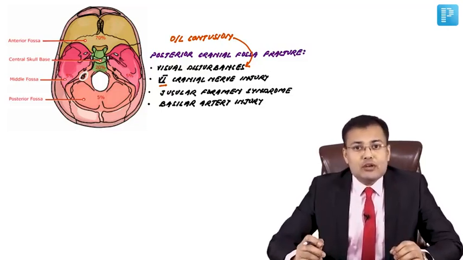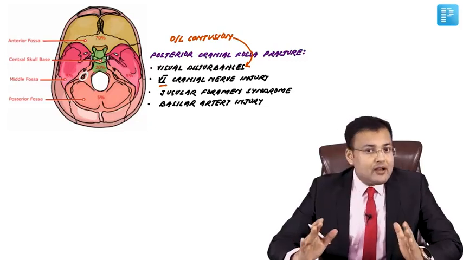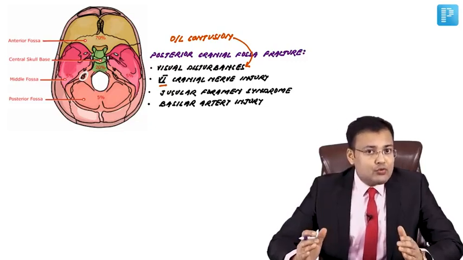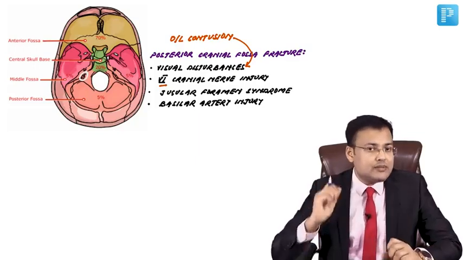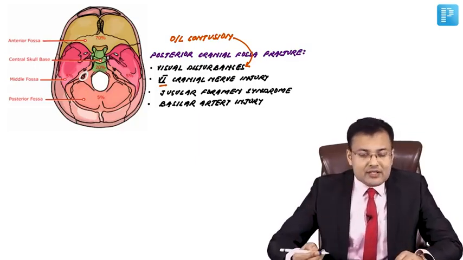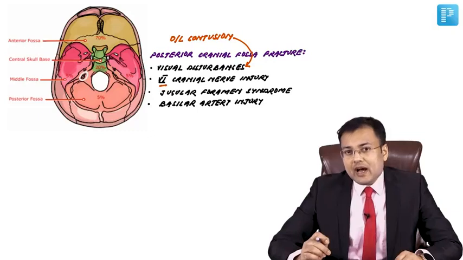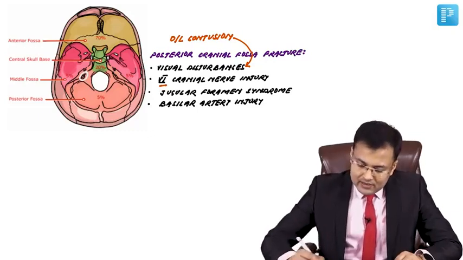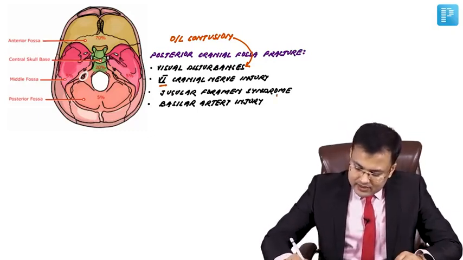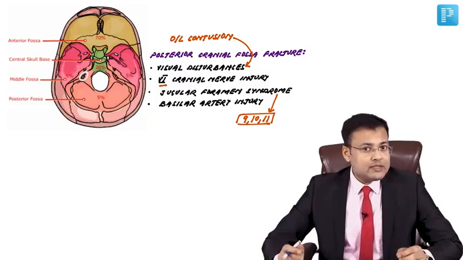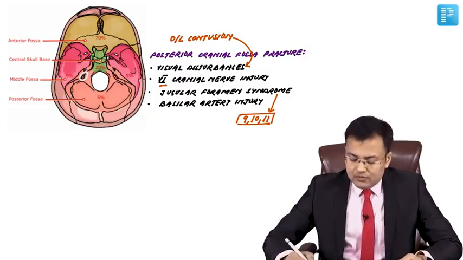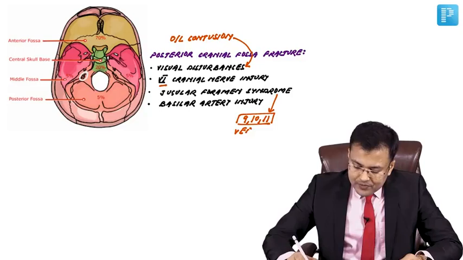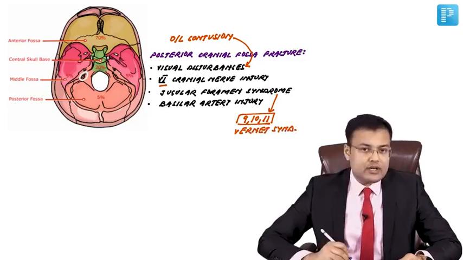There is jugular foramen syndrome. Why? The posterior part of the jugular foramen is formed by the occipital bone. So whenever there is a fracture, there is involvement of the 9th, 10th, 11th cranial nerves. This is known as jugular foramen syndrome, also known as Wernicke syndrome.